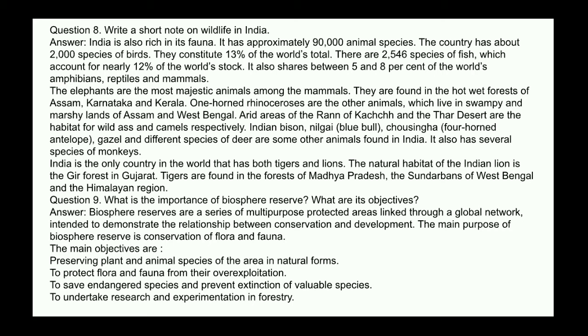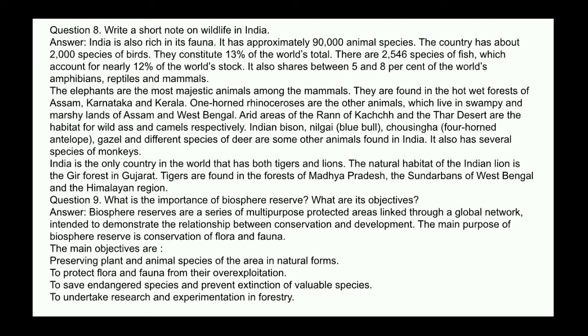The elephants are the most majestic animals among the mammals. They are found in the hot wet forests of Assam, Karnataka, and Kerala. One-horned rhinoceros are the other animals which live in swampy and marshy lands of Assam and West Bengal. Arid areas of the Rann of Kutch and the Thar Desert are the habitat for wild ass and camels, respectively. Indian bison, nilgai, blue bull, chausingha, four-horned antelope, gazelle, and different species of deer are some other animals found in India.